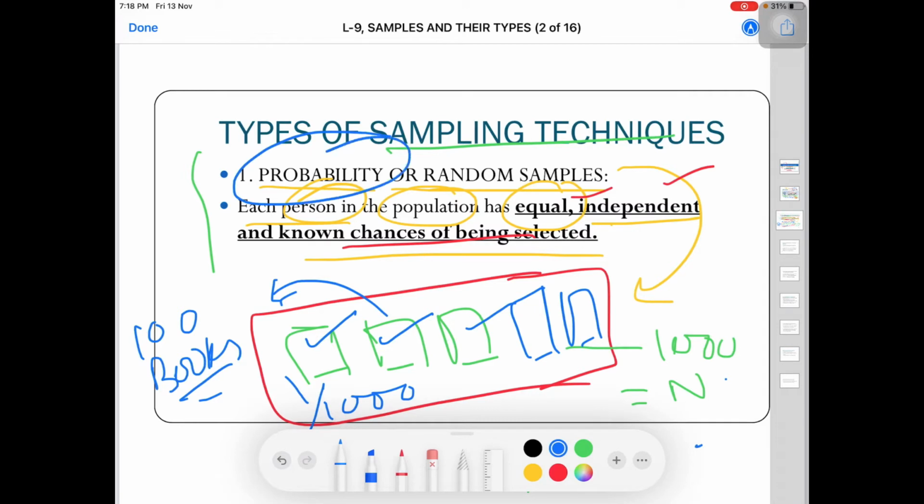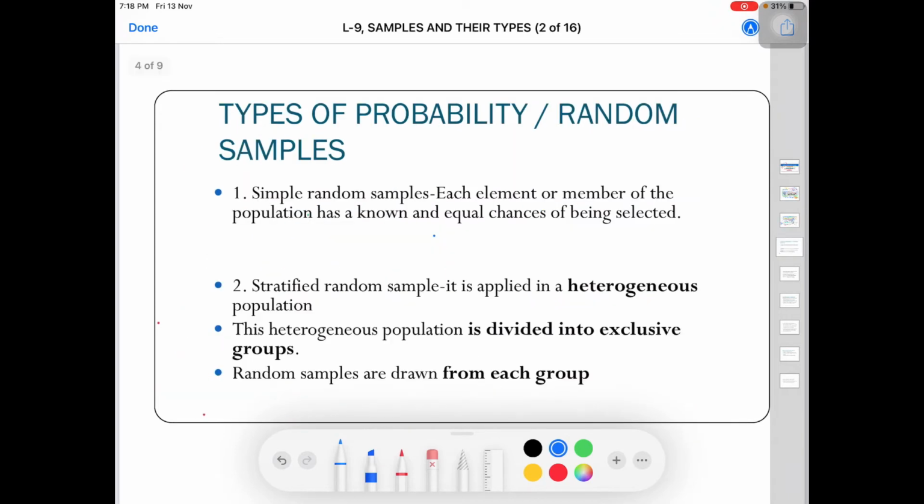So this comes under probability sampling or random sampling, where each person or each element in a population has equal, independent and known chances of being selected. So this is about probability or random sampling. Next we have the types of probability or random sampling. Under this we have the very first type, known as simple random sampling.